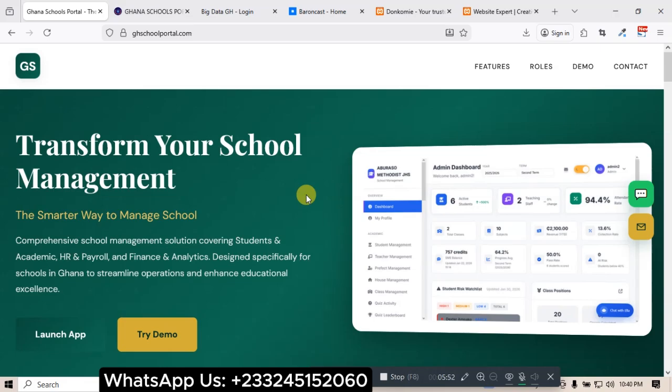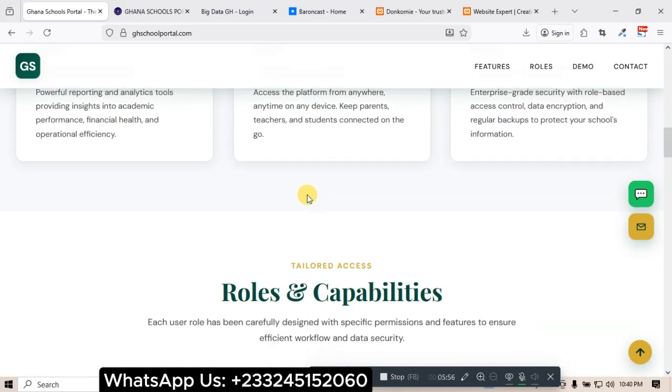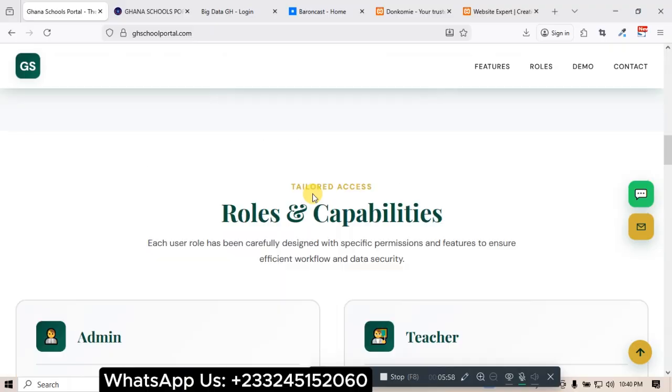This is the GH School Portal, for managing multiple schools. So this is just a landing page.